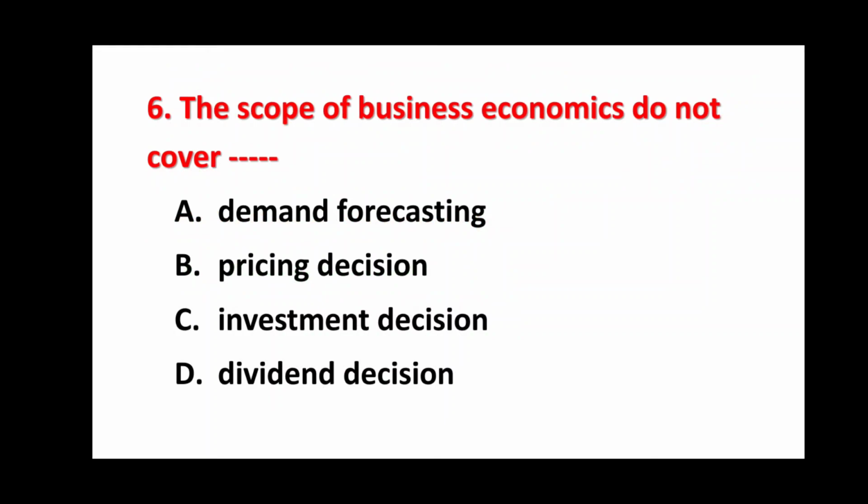The scope of business economics do not cover. Options are demand forecasting, pricing decisions, investment decisions, dividend decision. The right option is D. Dividend decision. The scope of business economics do not cover dividend decisions.